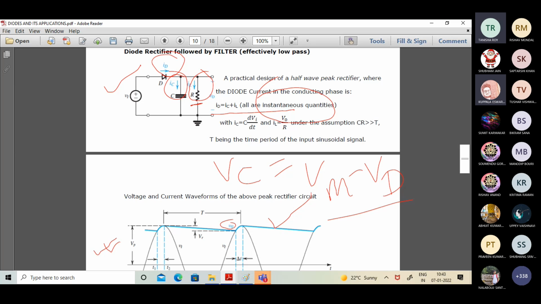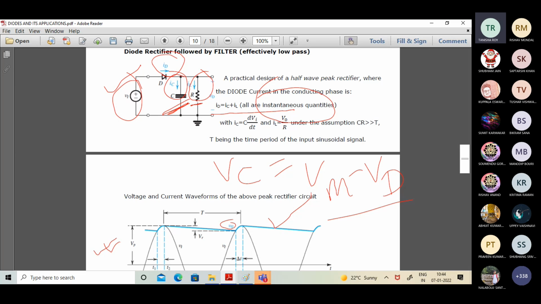I repeat, when the VI information, which is the input information, is being portrayed in the corresponding circuit, we assume that VI is equal to VM sine omega t. Very simple. Now VM is the peak value. Let us consider VD equal to 0 to make the matter simple. So what will be the peak attainment of the potential across VC? That should be equal to VM, because it will charge to that particular potential.